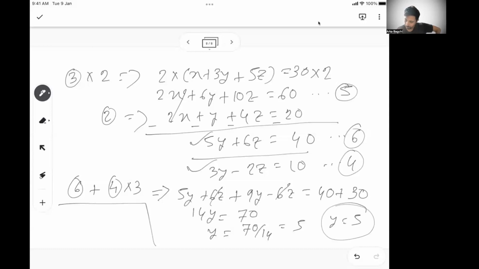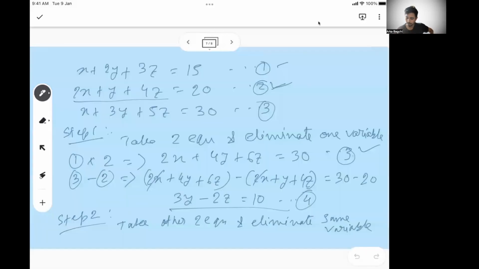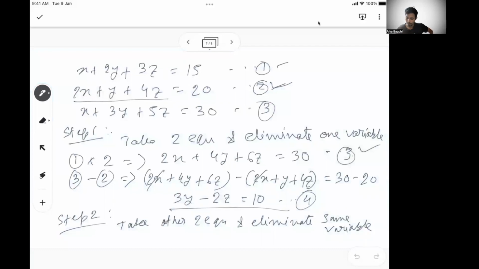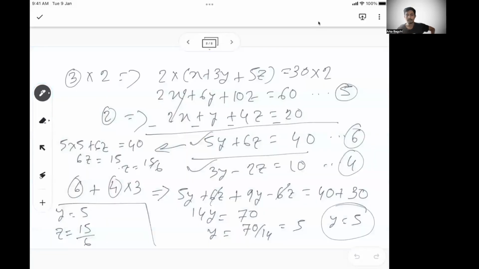Put it back in any one of these. So if I put it here, 5 into 5 plus 6z is 40. So 6z becomes 15, and that means z becomes 15 by 6. So y is 5, z is 15 by 6. And if you put these values in any one of the given equations, you will get the value of x. So if you put it here, you will get the value of x from here. So that's how we do it.